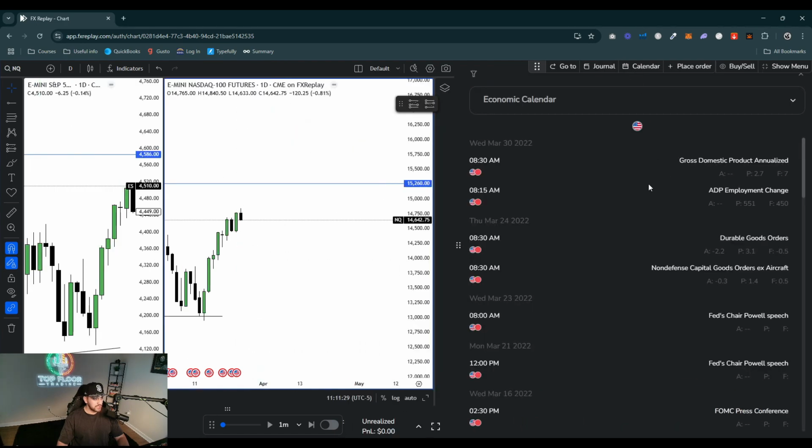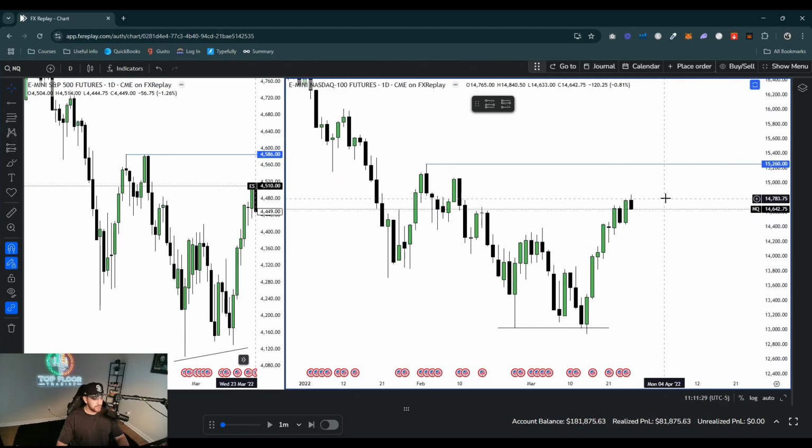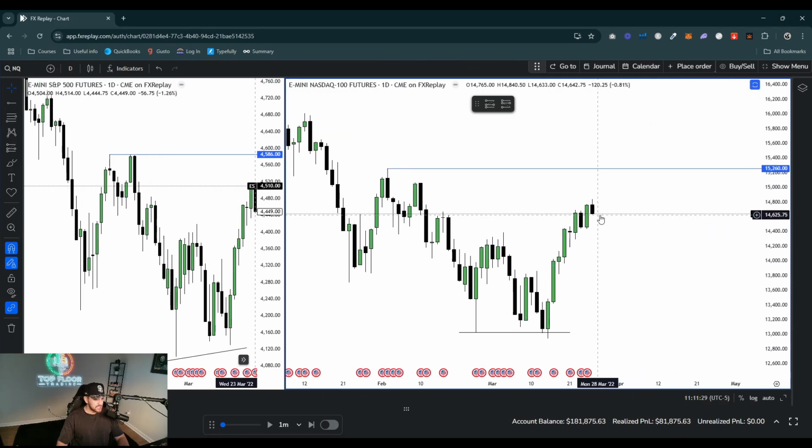So let's go ahead and look at the calendar for this week. It looks like we just have Wednesday news, which is GDP at 8:30 and ADP at 8:15. We'll come back to this calendar a little bit later in the week as we backtest, because sometimes they'll pop up. They don't populate right now, but we'll check back on the calendar throughout the backtesting session week. So Wednesday we have 8:30 news.